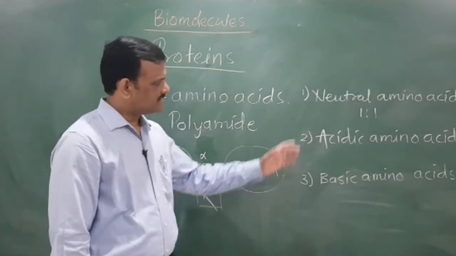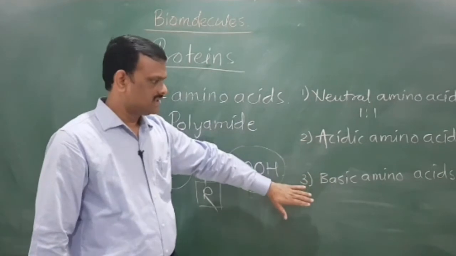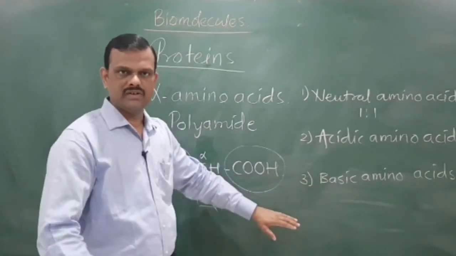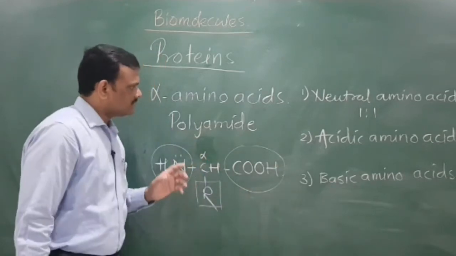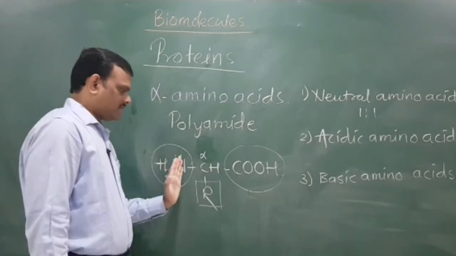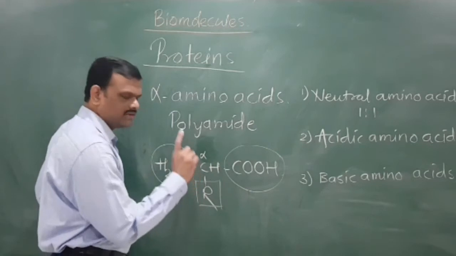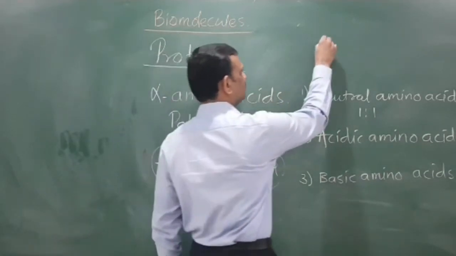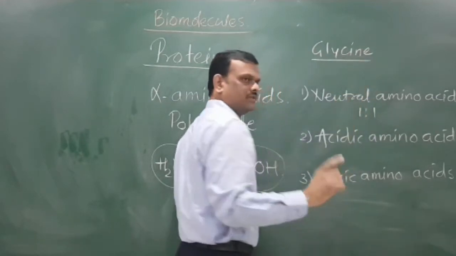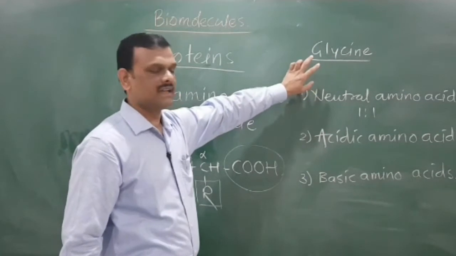Now, we have to consider the tabular form of this: neutral amino acids, acidic amino acids, basic amino acids. You can observe it in the next part of this video. Now, these alpha amino acids are mostly optically active, because there is only one alpha amino acid which is optically inactive, that is glycine.